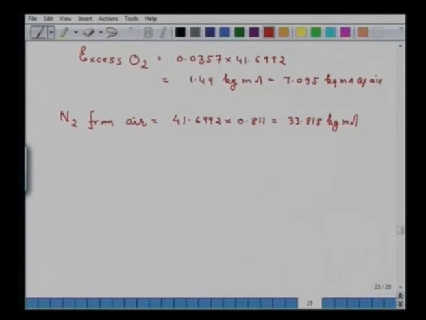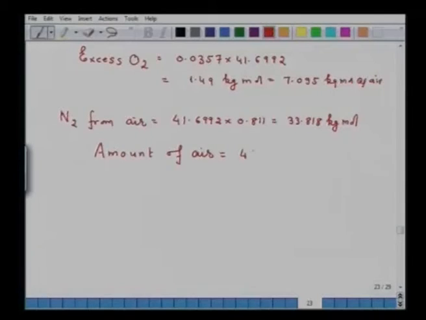That will make 33.818 kg mole. So amount of air, how much? We divide by 0.79, because 79% is nitrogen content of dry air. Remember, we are using dry air. So amount of air will be equal to 42.807 kg mole.